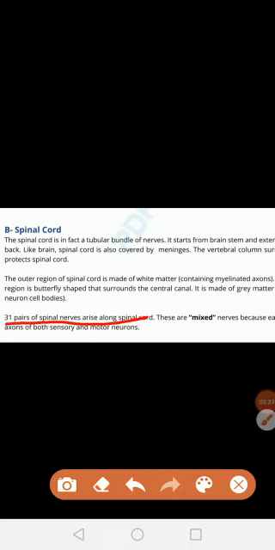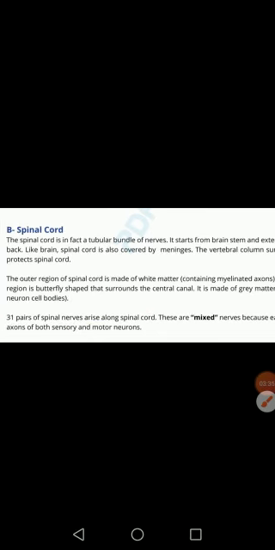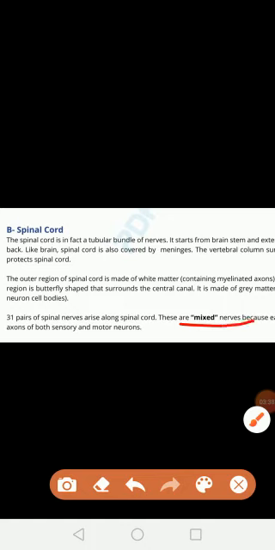We have discussed that there are different types of nerves, and these nerves are mixed nerves, because they contain the axons of both sensory and motor neurons. So from the spinal cord, 31 pairs of spinal nerves arise.